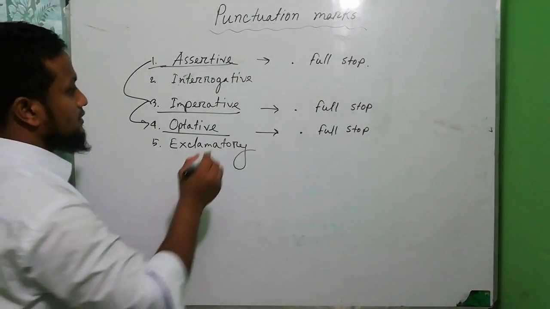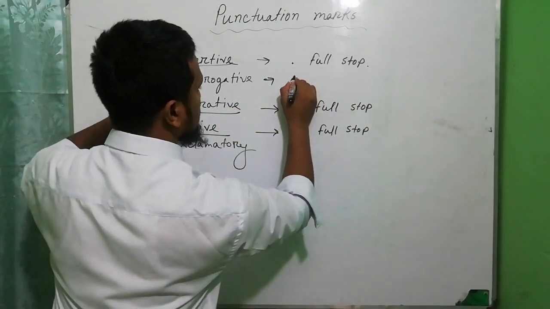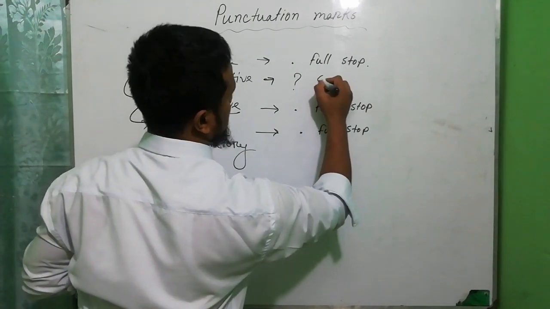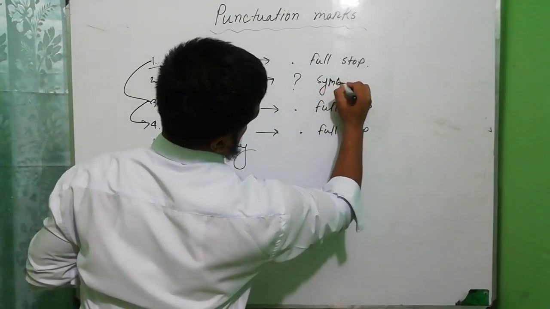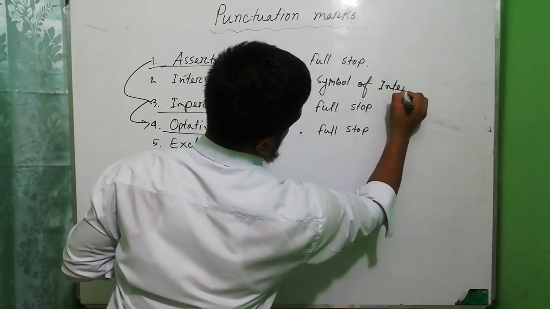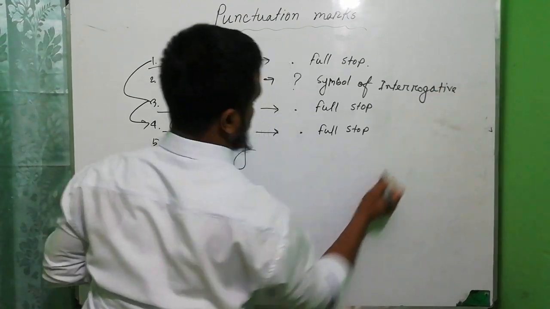And now in the interrogative sentence, we use symbol of interrogative.